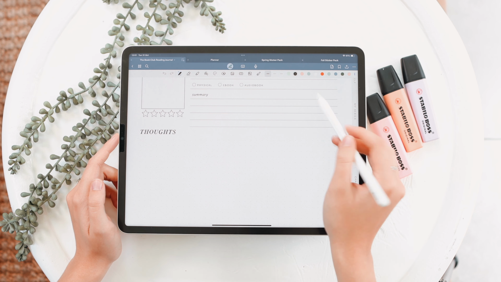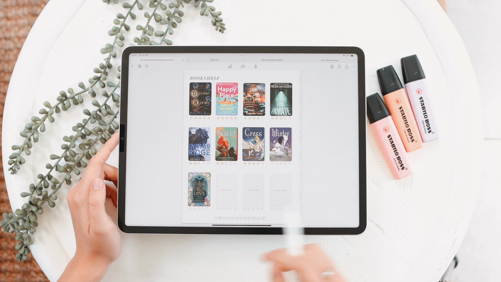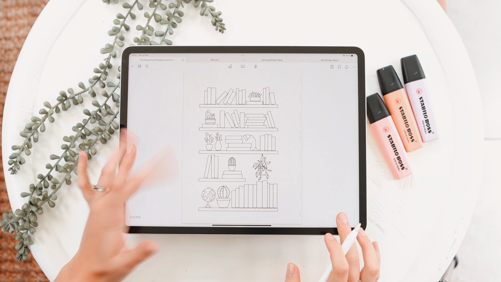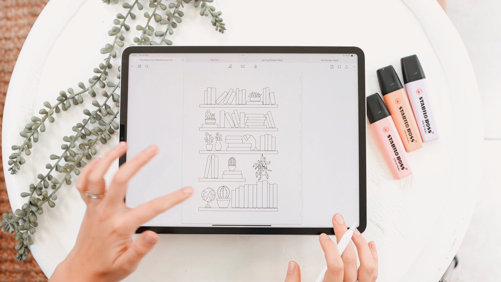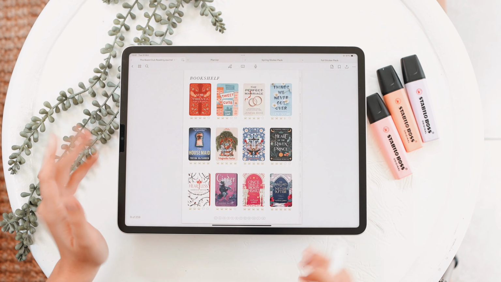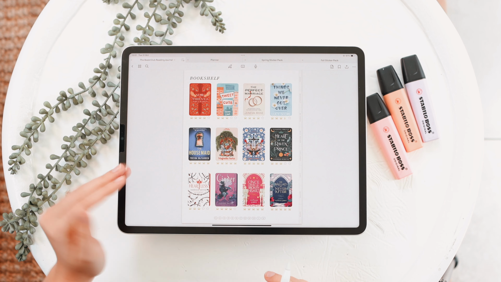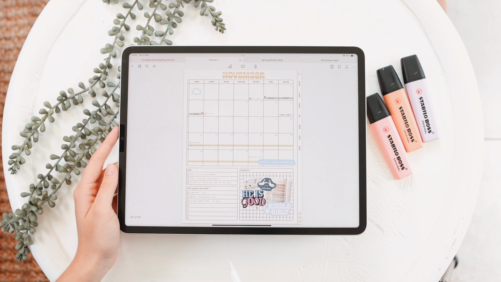I don't do too much for it. I don't keep track of statistics and all that kind of stuff. Whenever I read a good book, I just add it in here, add the rating and my thoughts. But that is the book planning. I want to also fill in this little bookshelf page. I've just made this in Procreate and then added this in because this reading journal didn't have this with the book, so I just made my own and added that in. But this is just a really fun way of keeping track of books, and it's more interactive, I feel like, than just writing it in Notion.